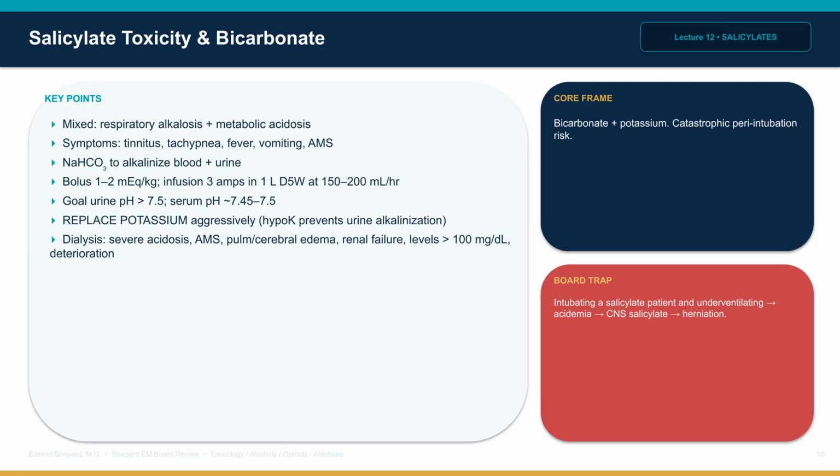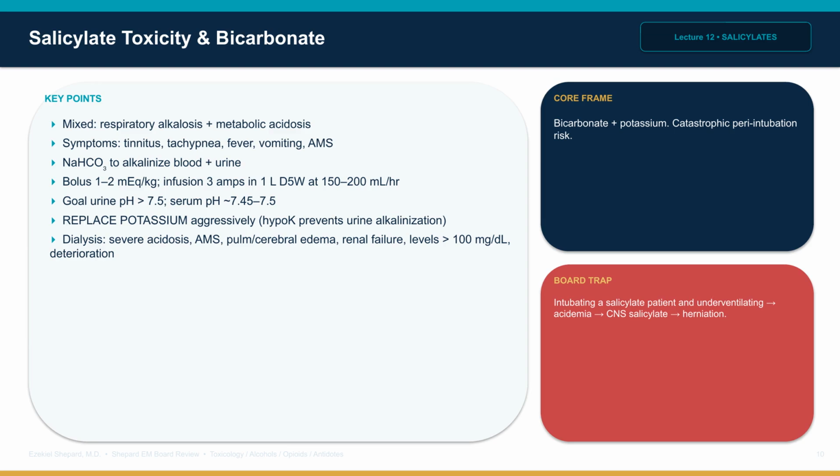Treatment is sodium bicarbonate to alkalinize blood and urine. Goal urine pH above 7.5, goal serum pH around 7.45 to 7.5. Bolus 1 to 2 milliequivalents per kilogram, then run an infusion of 3 ampules in 1 liter of D5W at 150 to 200 milliliters per hour. Replace potassium aggressively, since hypokalemia prevents urinary alkalinization.